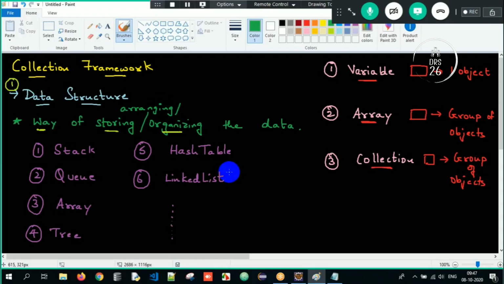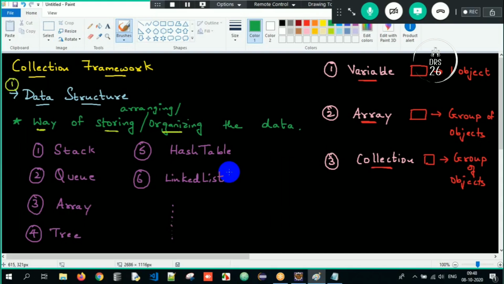What are the famous data structures we have? Stack, queue, linked list, binary tree, and so on. You name it, we have thousands. But now we are supposed to differentiate what is a variable, array, collection. Variable is a container, array is a container, collection is a container, meaning they are used for storing purpose only. But variable can store a single object, but array and collection can store a group of objects.